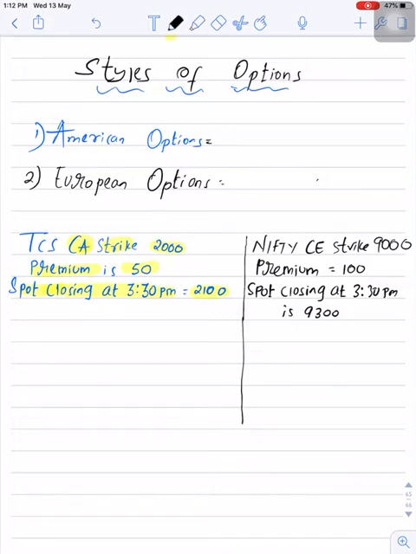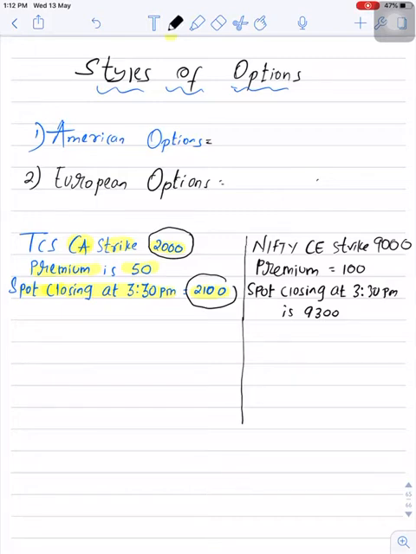Spot 2100 is greater than strike 2000. Now here if the buyer wishes, he can exercise this option today itself. Assuming, let's say, its expiry is next week, but I can see today itself this option is in the money. Before expiry this option is in the money.